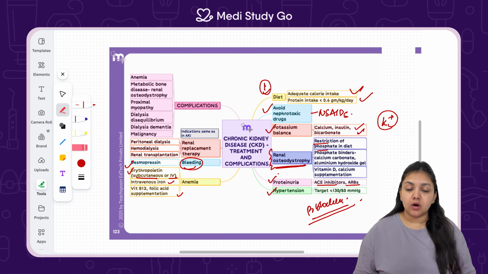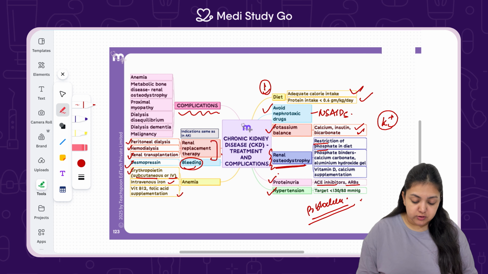And if none of this works and the fluid retention in the body is increasing, creatinine level and urea level are more, we need to perform dialysis. And for that, we need renal replacement therapy, wherein peritoneal dialysis, hemodialysis, or renal transplantation might be required in severe cases where the kidney is so shrunken and fibrosed that it cannot function even with dialysis. So this is how you can manage a patient timely and adequately. Depending on the severity, the treatment can be chosen.